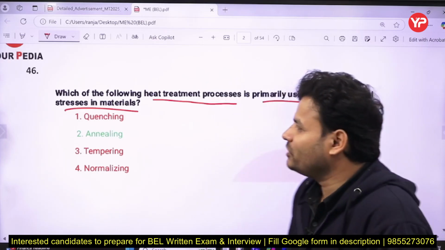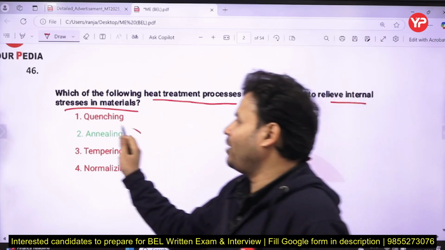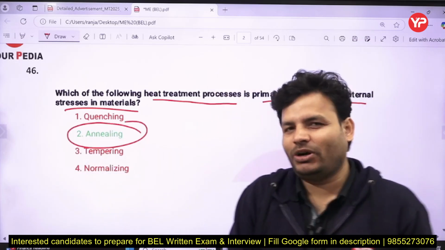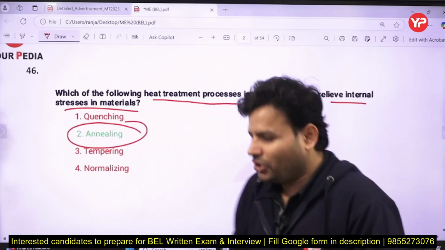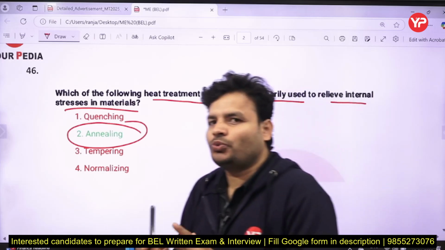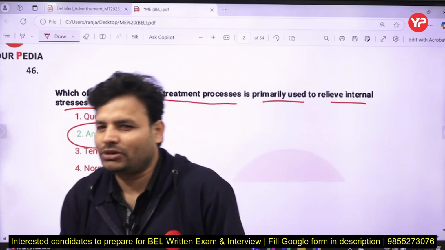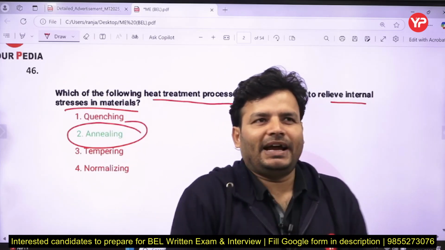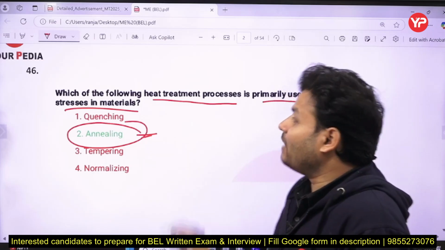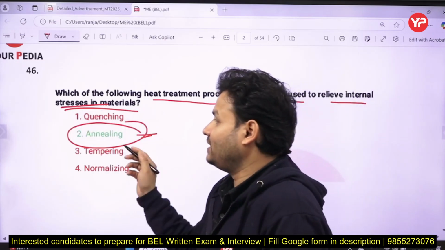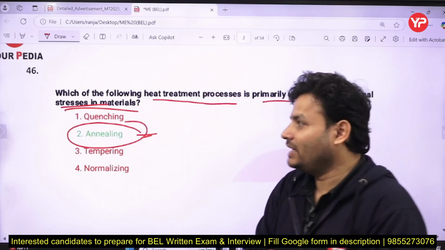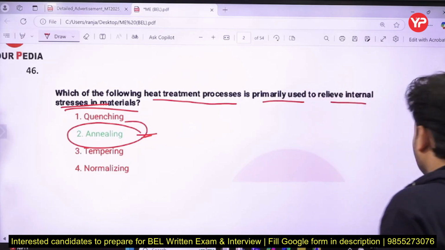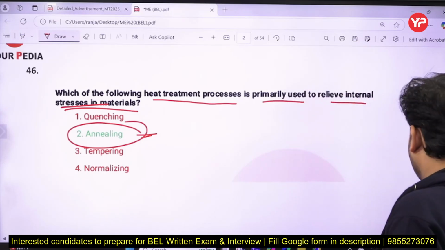So to remove that type of issue, what you have to perform is the annealing operation. What you are going to do in the annealing operation? You are going to heat, and after that you are going to cool it in the ambient air, right? So not a fast cooling, it is a slow cooling, and then you are able to relieve the internal stresses. So that process is basically called annealing. Annealing is the major process to relieve the internal stresses, especially thermal stresses.